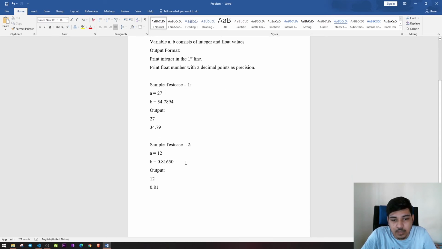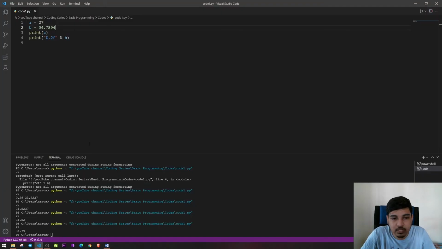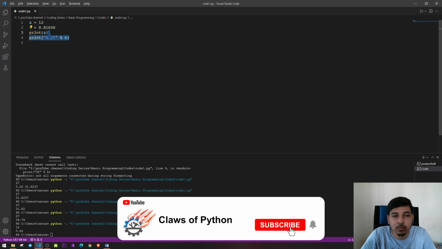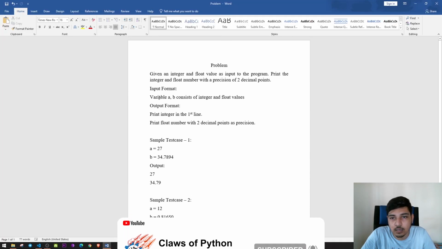So we are rounding off this number to 34.79. Okay, and then A is equal to 12 and B is equal to 0.8165. So that will be 82, I think. Let's see if the system converts it properly. And here it is 12. So let's just run it. See, 12 0.82. So what we are doing is rounding off the float value to 2 decimal points. That's it. So we solved the problem that is given here.